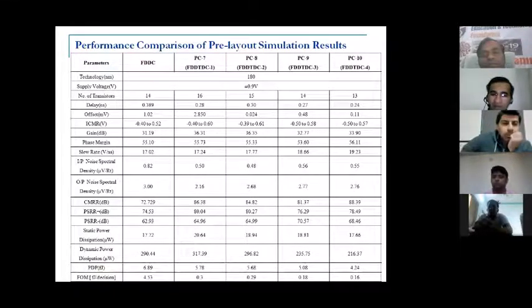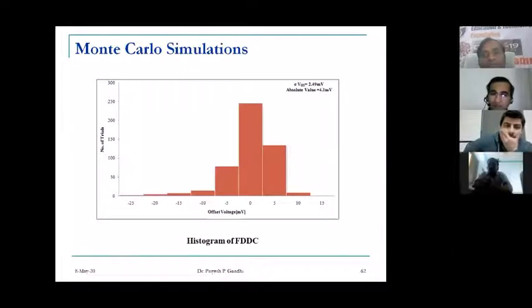This is the Monte Carlo analysis, the histogram for the offset voltage, the number of trials, iteration, and the offset voltage. The absolute value of offset voltage for FDDC, that is the reference circuitry, is 4.1 millivolt, and the sigma VOS is 2.49 millivolt.